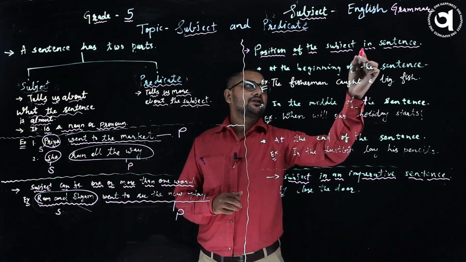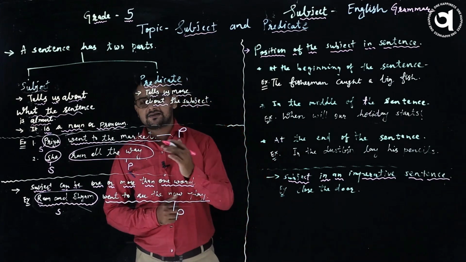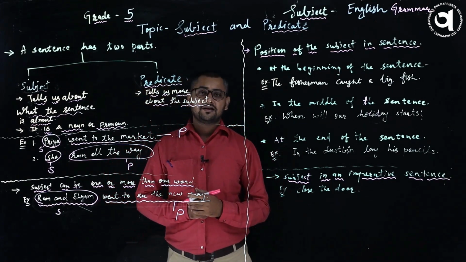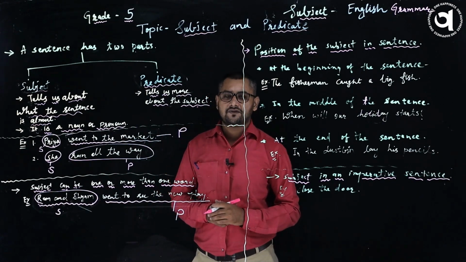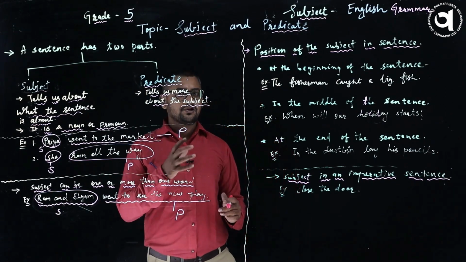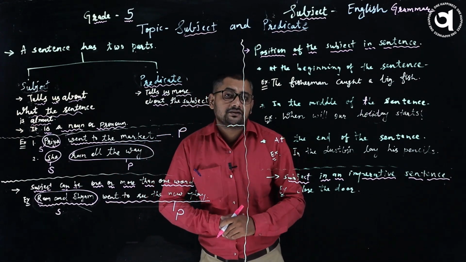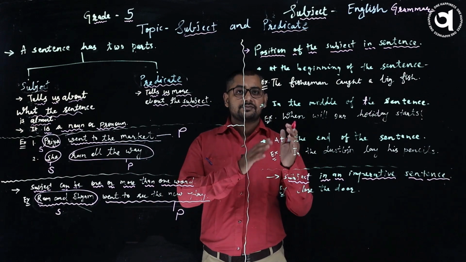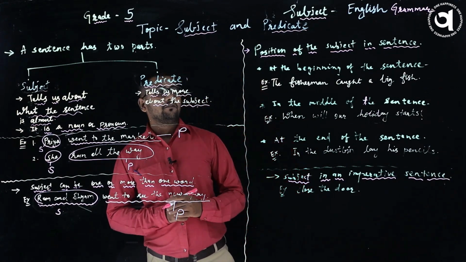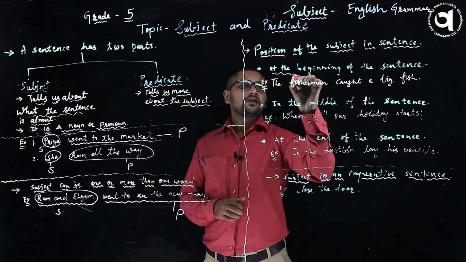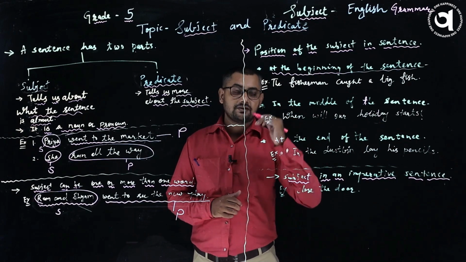position of the subject in a sentence. Usually we see, and in the last class also you might have seen, that it is used in the beginning. So it becomes very easy to identify and students do it very easily. But what if the subject changes its place or its position? Let's see that. So when the subject is used at the beginning of the sentence, let's see the example.